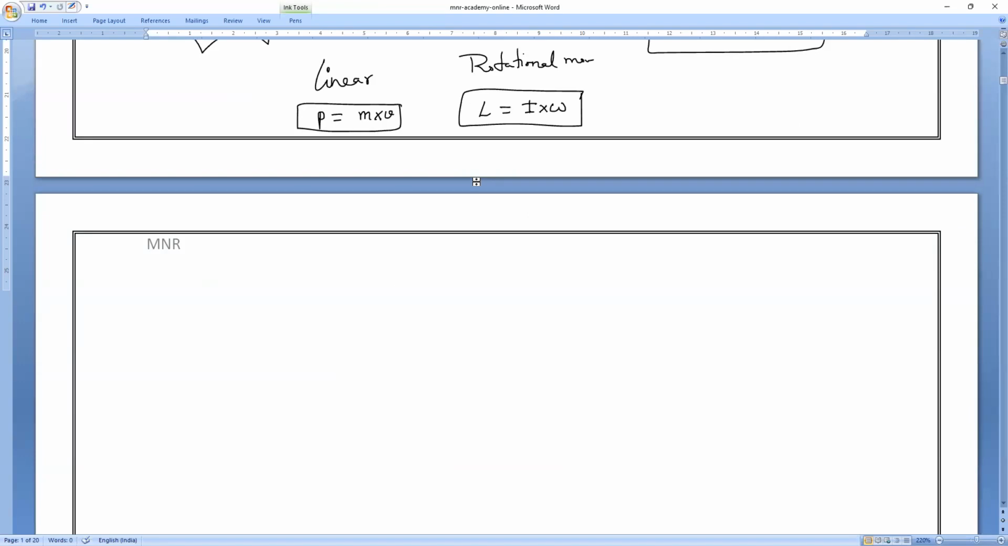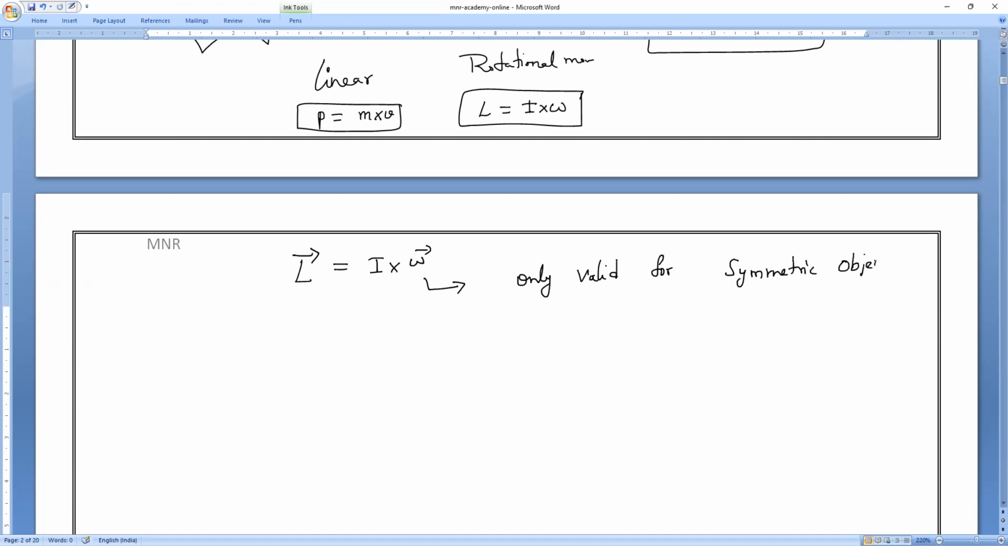Now we are going to study again, starting with the same formula. This L is equal to I into omega, inertia into angular velocity. Please keep it in mind, it is only valid for symmetric objects. Do you understand, all of you? So it is only valid for symmetric objects. 90% of your class 11th physics, they will ask you only about the symmetric objects.